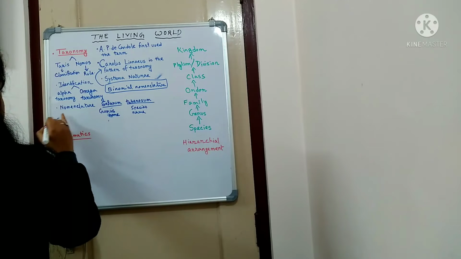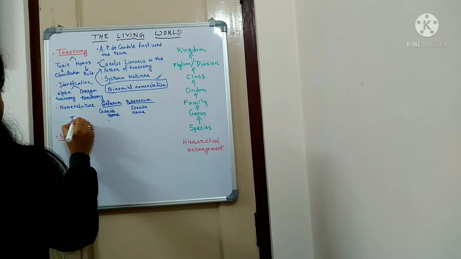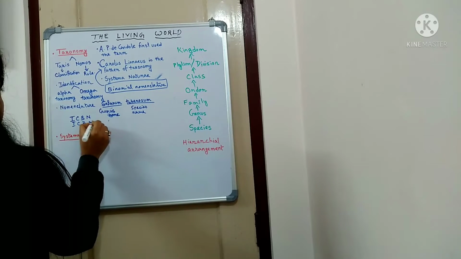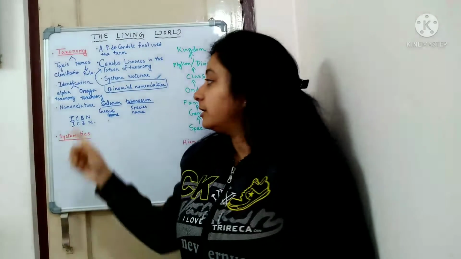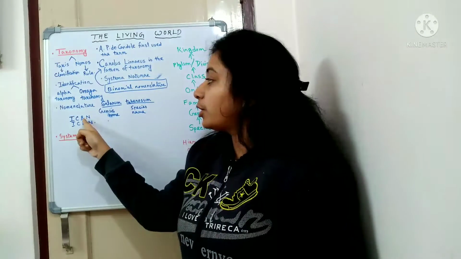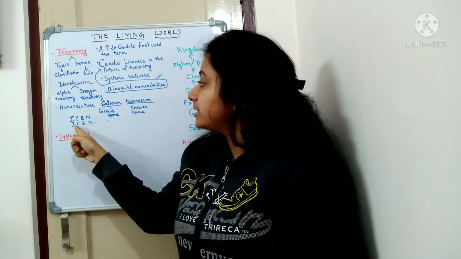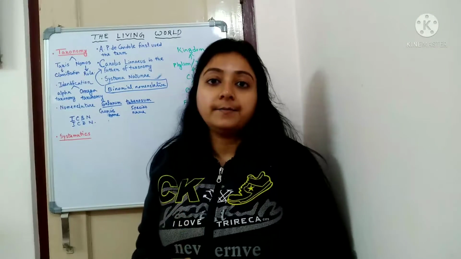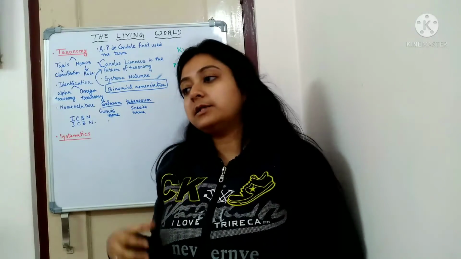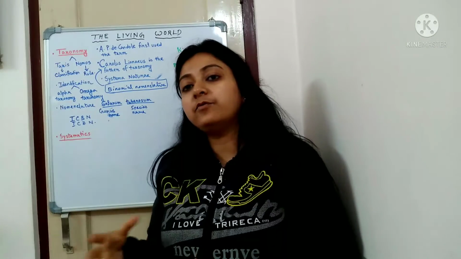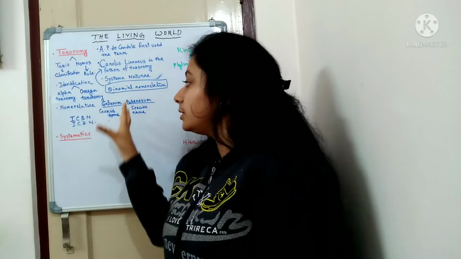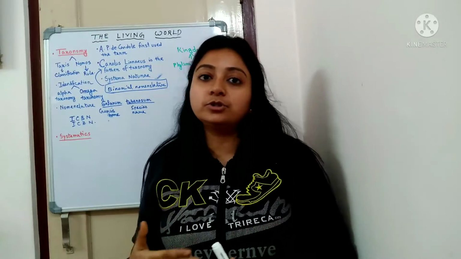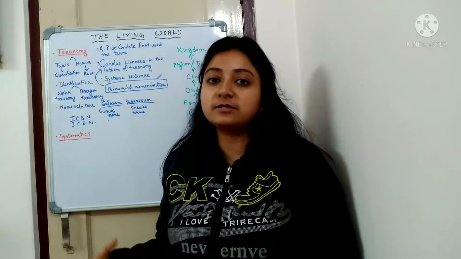It is given by ICBN and ICZN, which stand for the International Code for Botanical Nomenclature and the International Code for Zoological Nomenclature. These two institutions check whether everybody is following all the characteristics and rules laid down by them before giving a name, for plants or animals respectively. Okay.